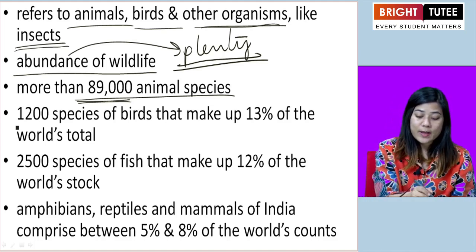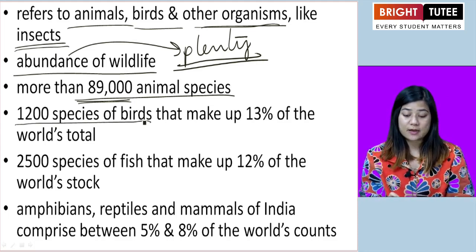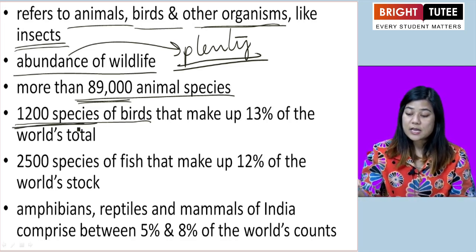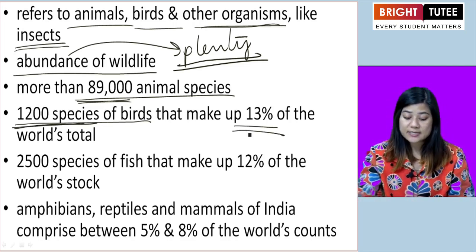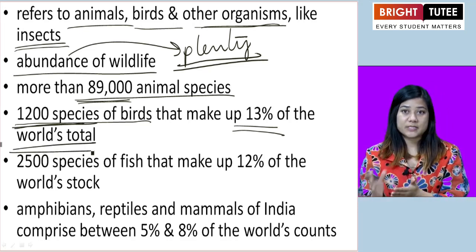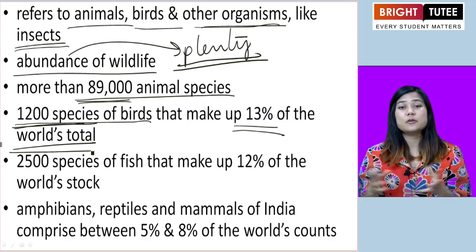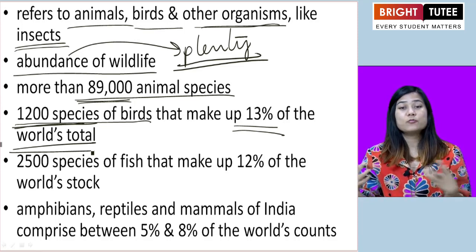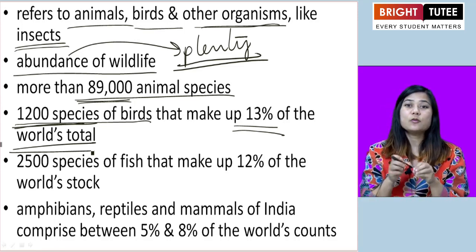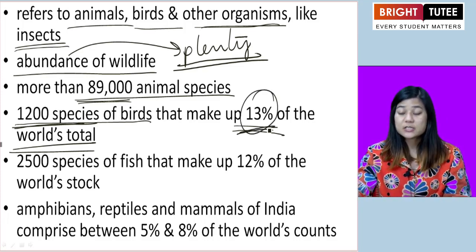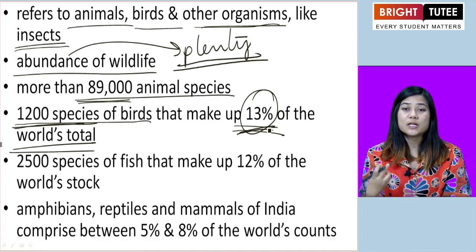And there are about 1200 species of birds in India, and this figure makes up 13% of the world's total. So if the birds in the world are 100%, each country has its own species of birds, and that adds up to make that 100%. India contributes 13%. 13% of the world's species of birds come from India.